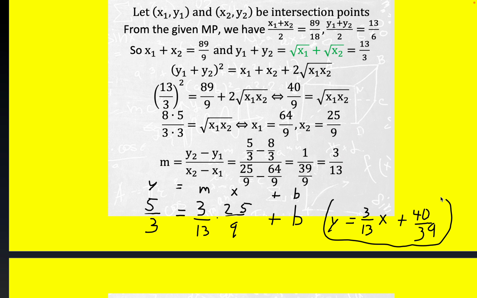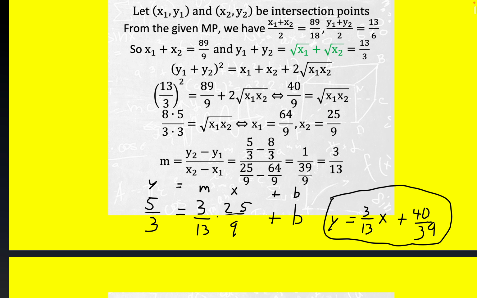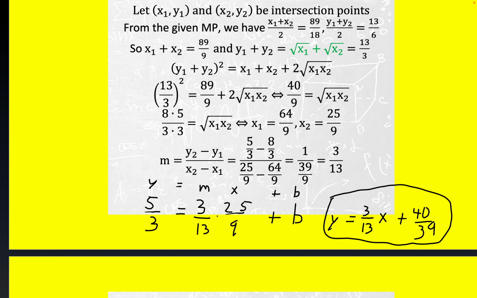Now, a sanity check on this is to note the range of the numbers, like 5/3 and 25/9. 25/9 is the x-coordinate, so it's somewhere around 3. Notice this slope here. We know that the derivative of the square root of x is, from the chain rule, just 1 over 2 root x.